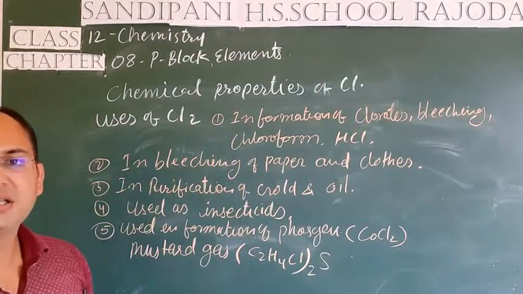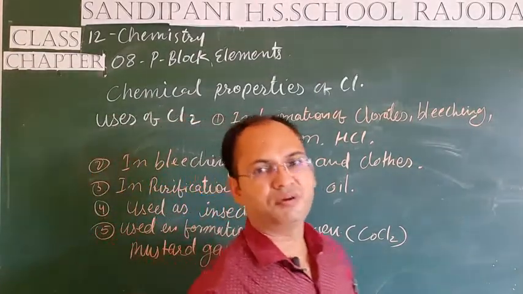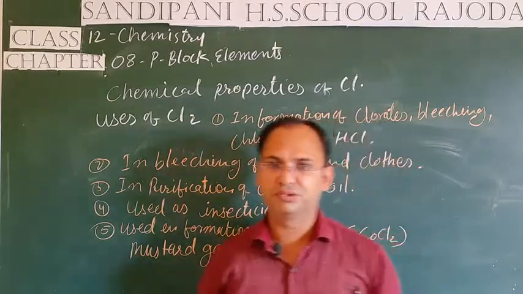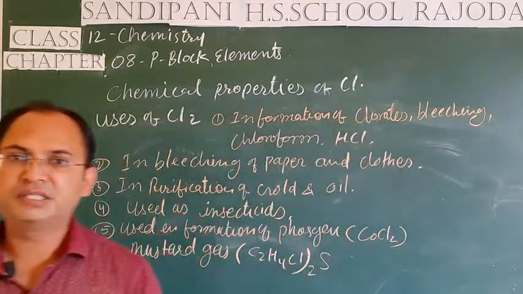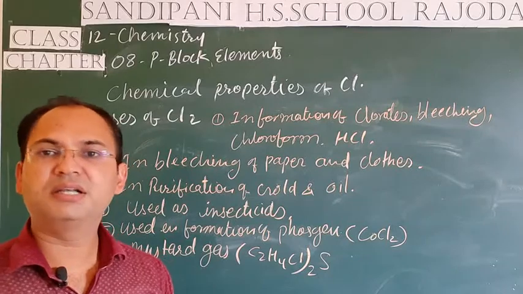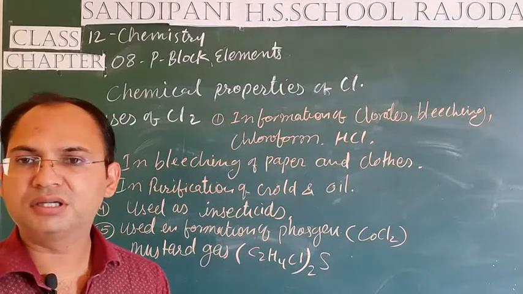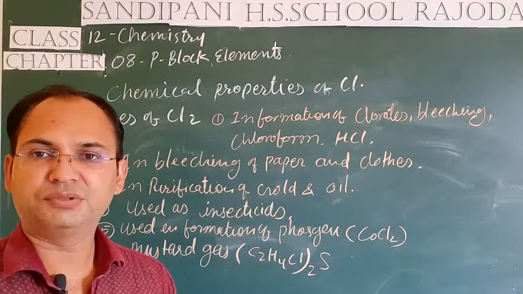So these are the major poisonous gases which are formed by the use of chlorine. So students, this is all about the physical and chemical properties of chlorine as well as the uses of chlorine.